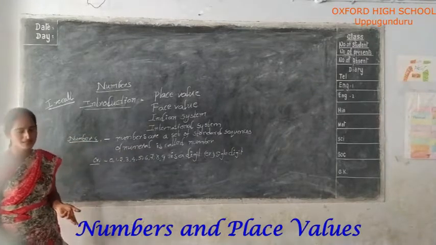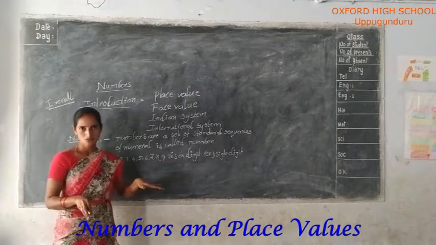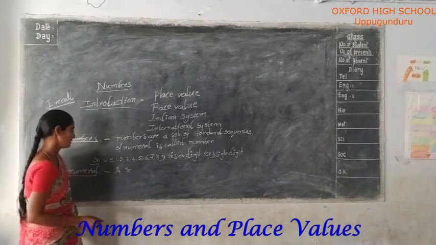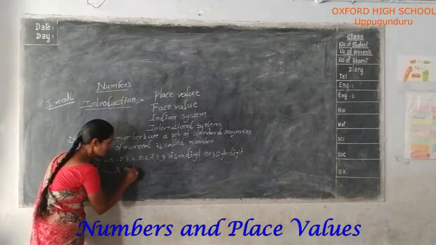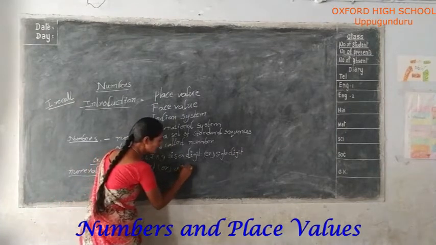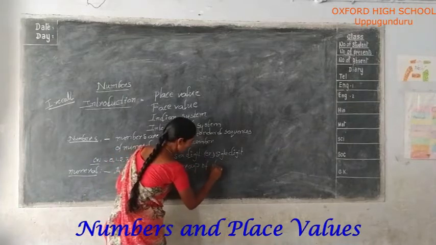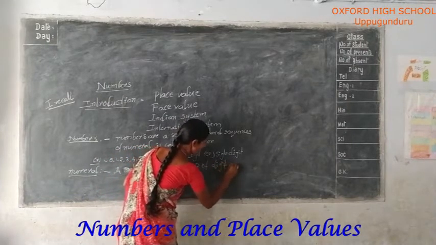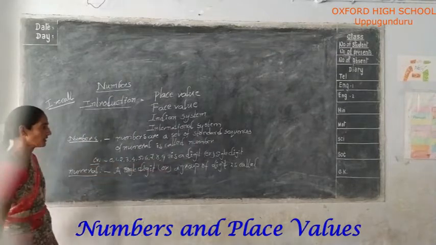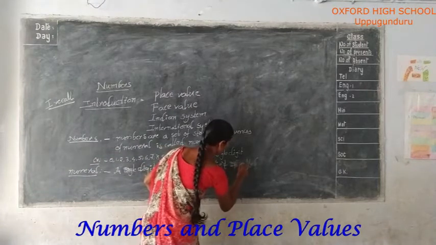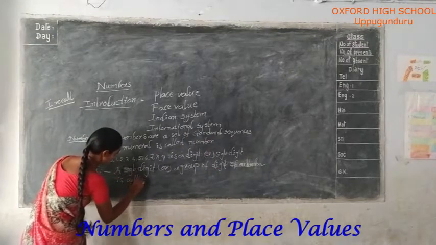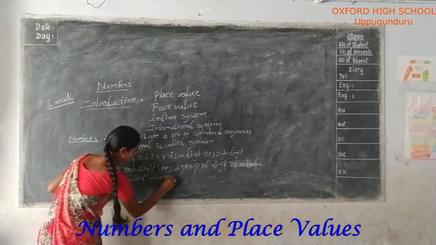Numeral means a single digit or a group of digits of a number is called a numeral. Okay.